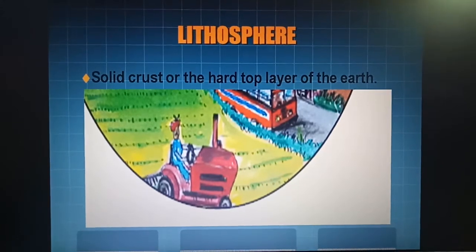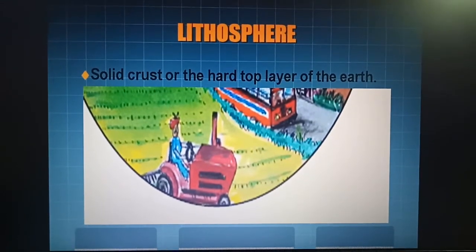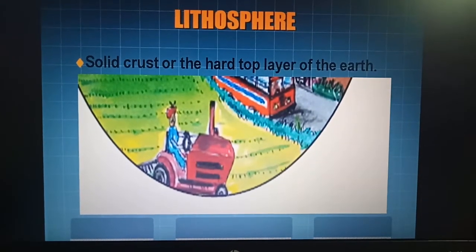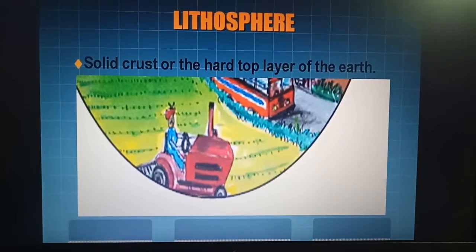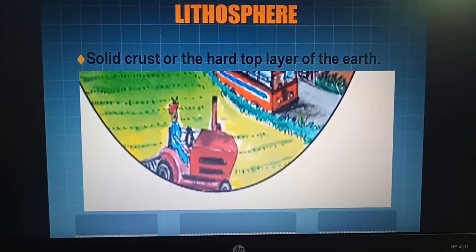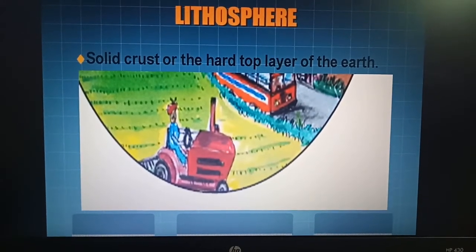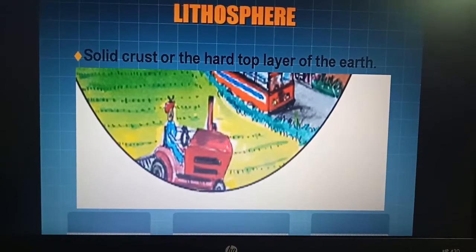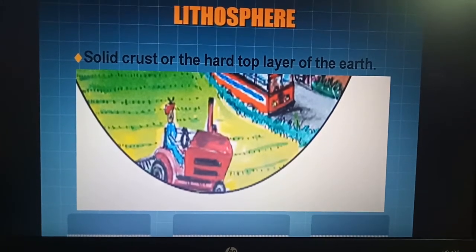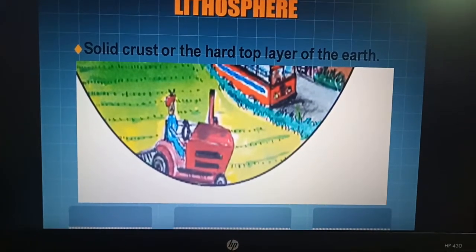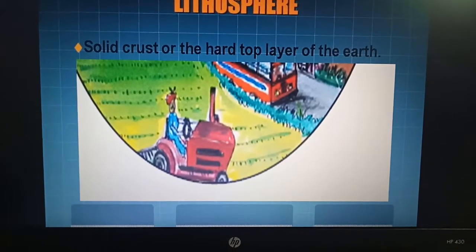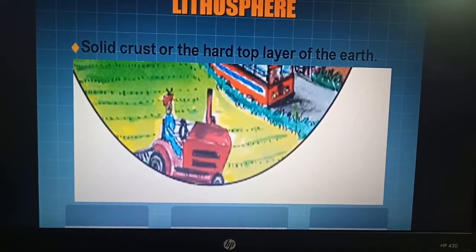What we observe is that above this hard top there is soil in which we grow the crops. It is an irregular surface with various landforms such as mountains, plateaus, plains, valleys, etc. Landforms are found over the continents and also on the ocean floors. Lithosphere is the domain that provides us forest, grasslands for grazing, land for agriculture and human settlements. It is also called a source of mineral wealth.